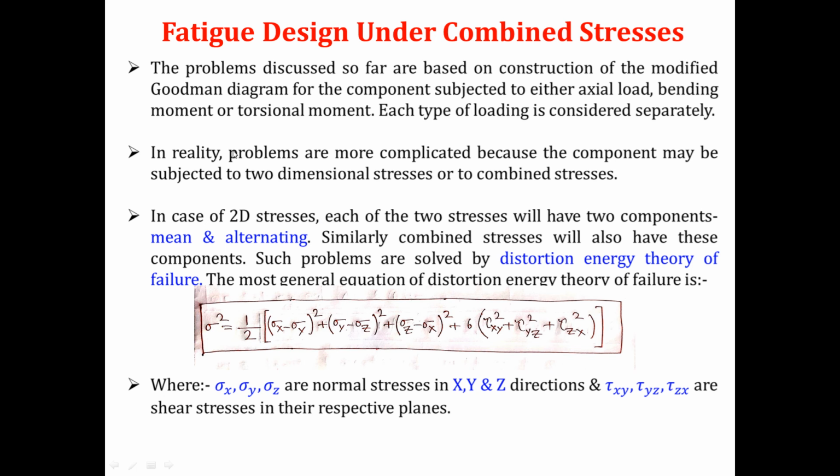Then sigma x is the normal stress along the x-axis and sigma y is the normal stress along the y-axis. Since you are designing the component for fatigue, each component will separately have its mean component as well as its alternating component, only then there will be fatigue. Yes or no? If we talk about two dimensions, x and y come; if we talk about three dimensions, x, y and z come. And if you are talking about fatigue, then in the x component there will be mean stress and alternating stress, only then there will be fatigue. In the y direction there will be mean stress and alternating stress. In the z direction there will be mean stress and alternating stress. Yes or no?